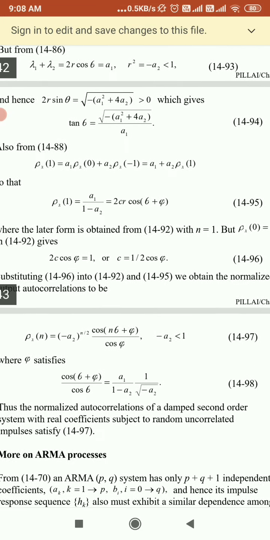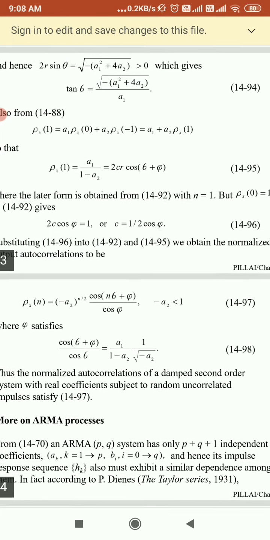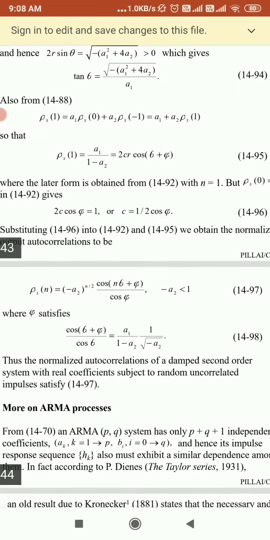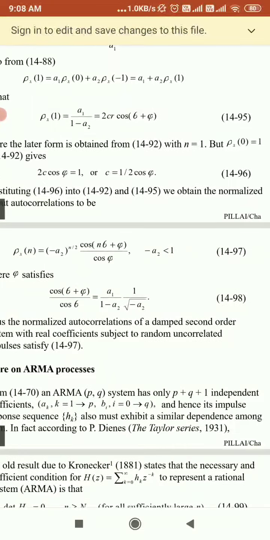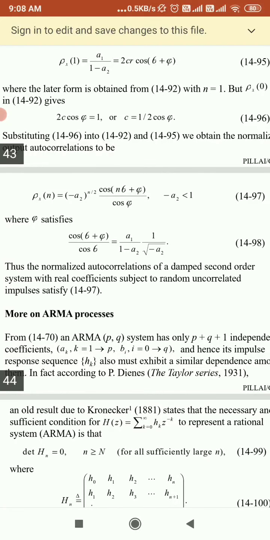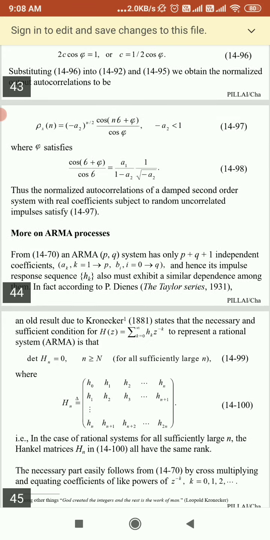So if we substitute these equations, like if we are putting the value of c in the equations 14.95, you will get normalized output correlations, that will become rho x of n equal to minus a2 raised to n by 2 into cos of n theta plus phi upon cos phi, where minus a2 will be less than 1.